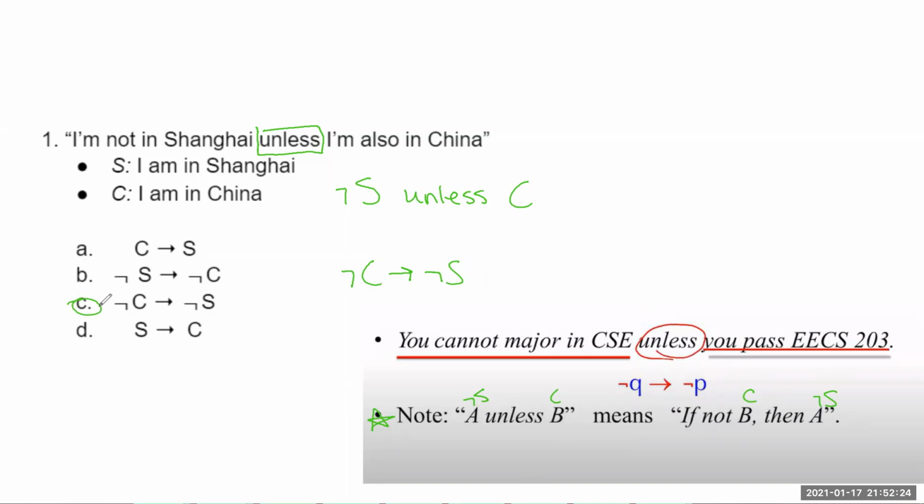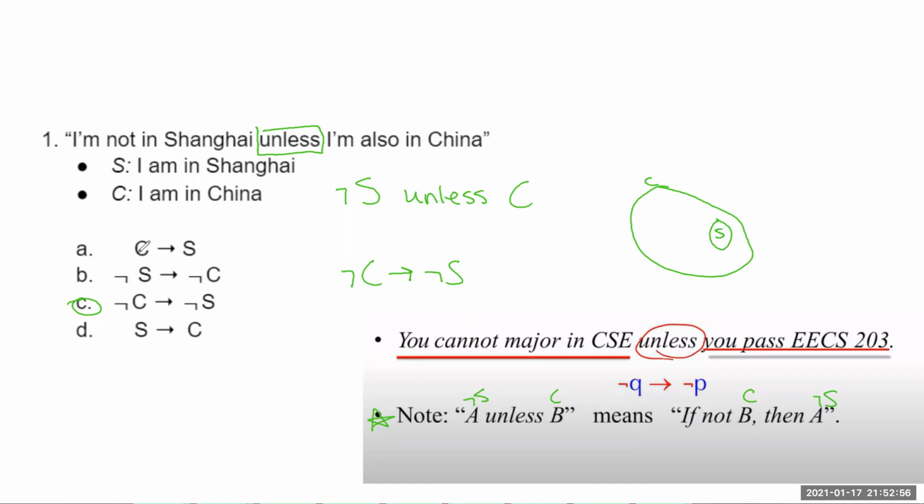But we haven't actually looked or thought about this particular problem at all, and we should definitely always do that. So let's see what this is saying. It's saying if we're not in China, then we're not in Shanghai. Now, Shanghai is a city in China. If we imagine this is China, this is the city Shanghai, mapped not to scale at all, then yeah, if we're not in China, we're not in Shanghai. Fantastic. Makes good sense.